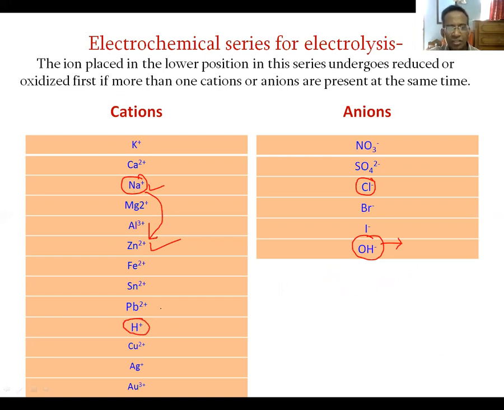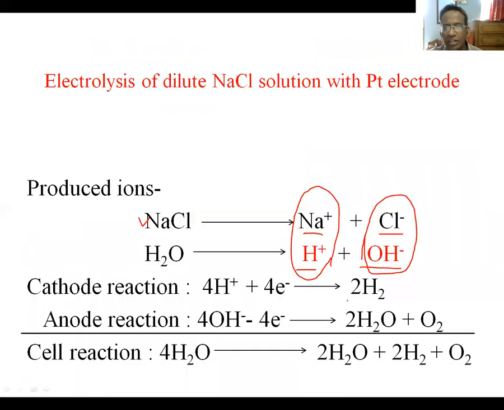Since hydrogen ion is placed below sodium ion, hydrogen ion will get the chance to receive electrons at the cathode first. So the cathode reaction is hydrogen ion receiving electrons to produce hydrogen gas. Sodium ion is not taking part in the reduction reaction at the cathode, since sodium ion is placed above in the electrochemical series.